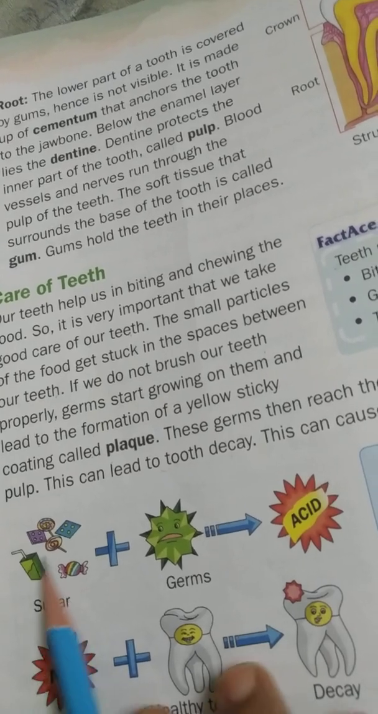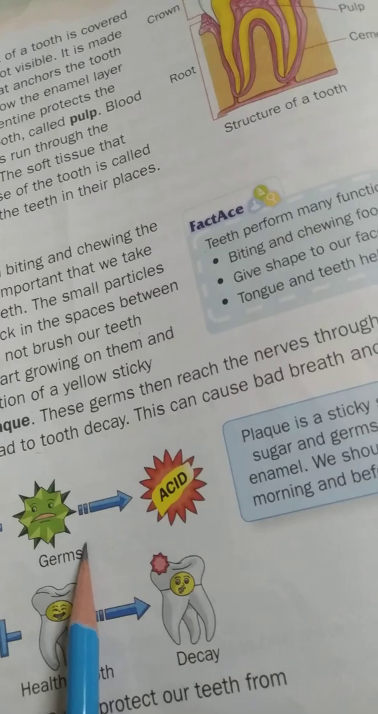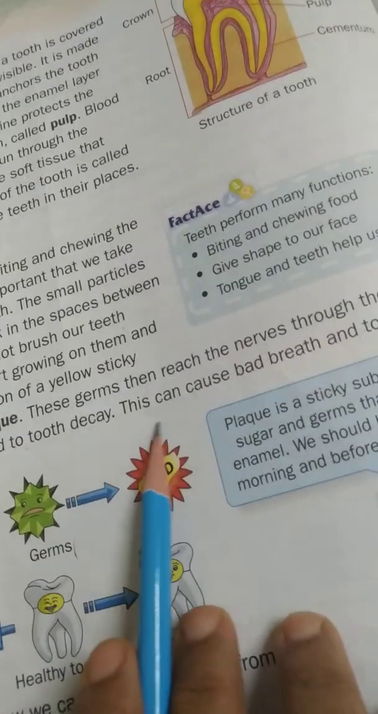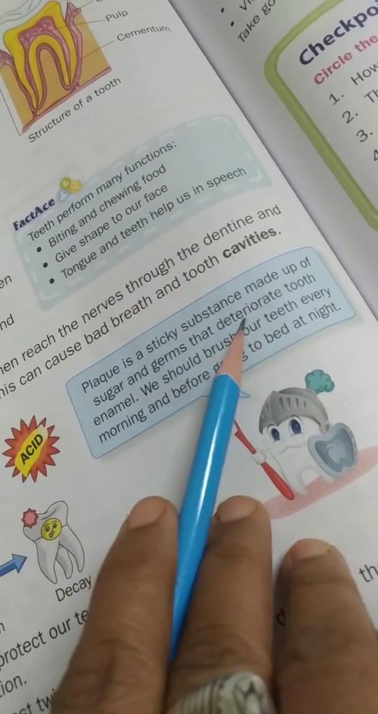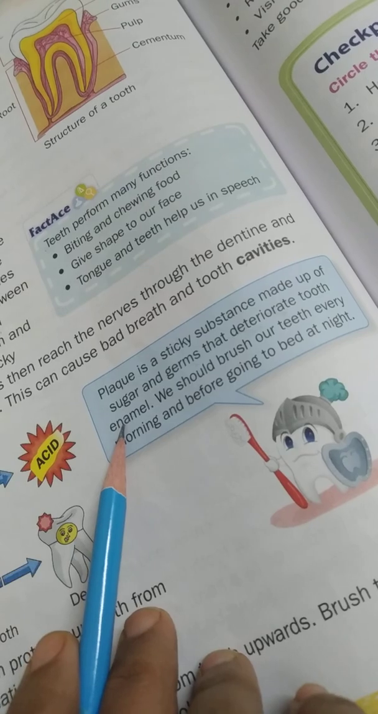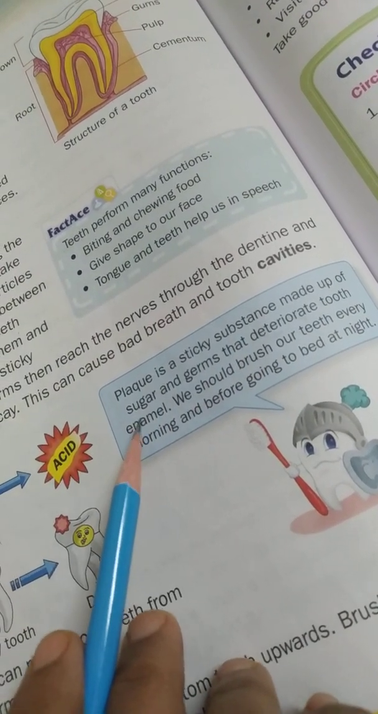Are you seeing, by eating these chocolates and sugar items, the germs will develop. So this is dangerous. Plaque is a sticky substance made up of sugar and germs that deteriorate tooth enamel. That means it will damage the tooth enamel.